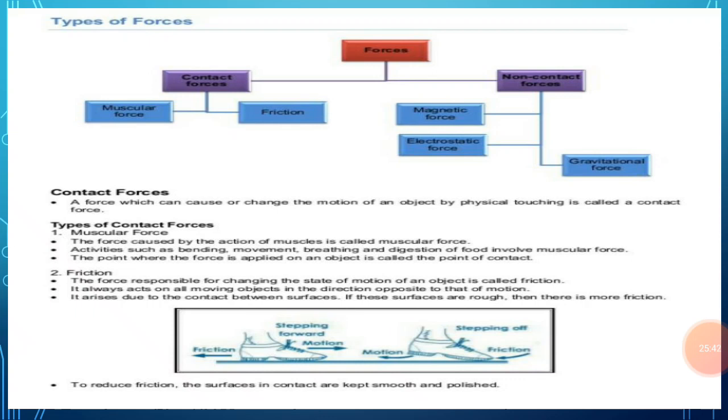Since the magnet can exert its magnetic force on iron objects even from a distance without touching them, that's why magnetic force is a type of non-contact force. So we can say that magnetic force is a type of non-contact force.